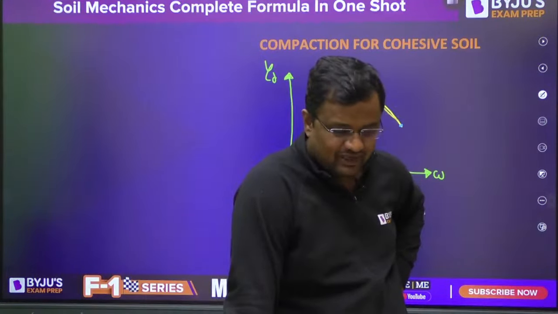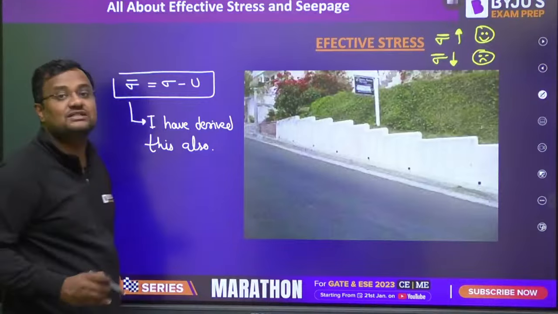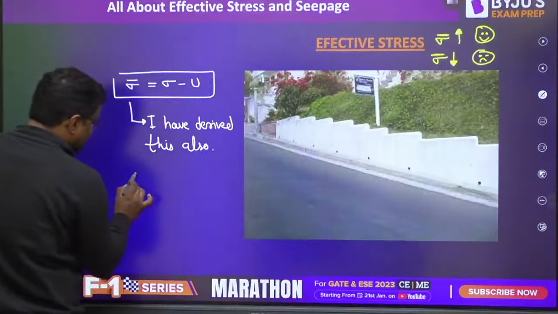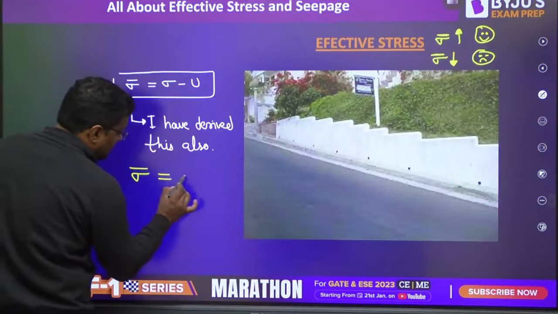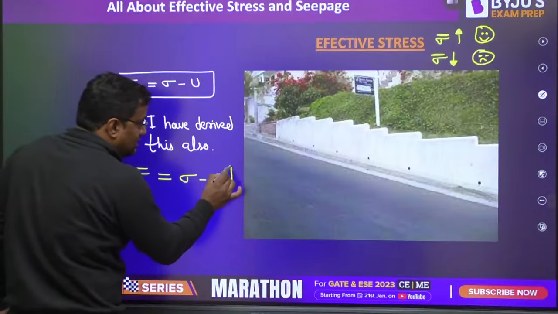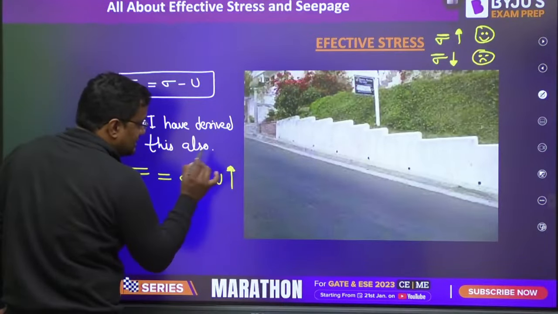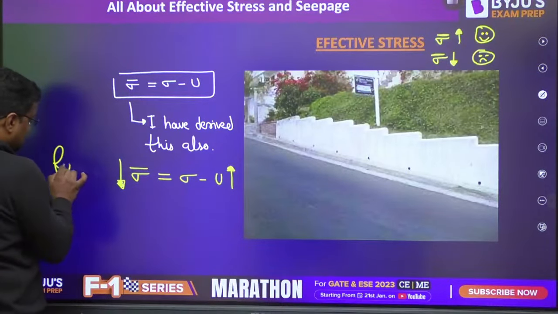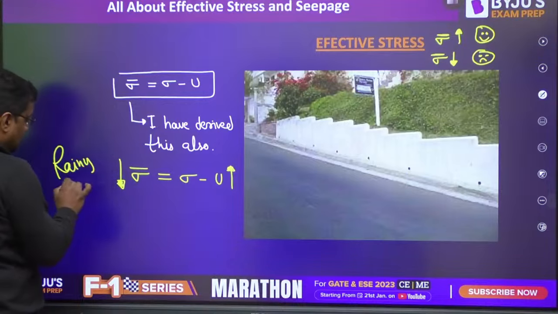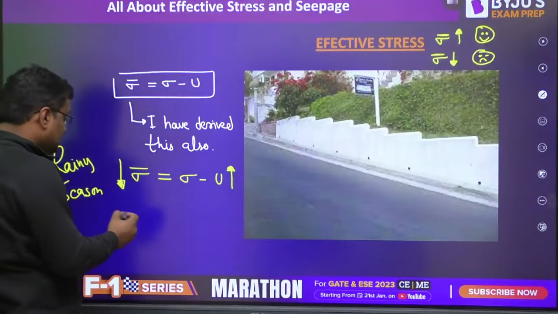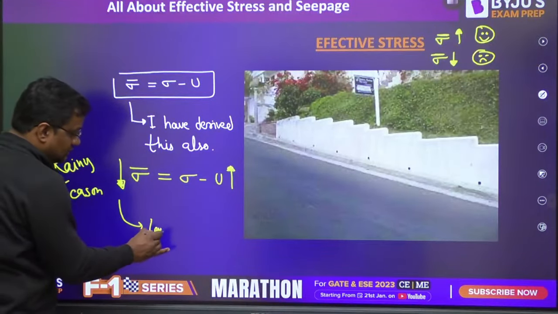That is why most of the landslides happen in the rainy season, because this is the formula. In rainy seasons, the water table increases, u is gamma w h. So in rainy seasons u increases, so sigma bar decreases. And sigma bar decreases, that means less contact, and it means there can be a landslide.